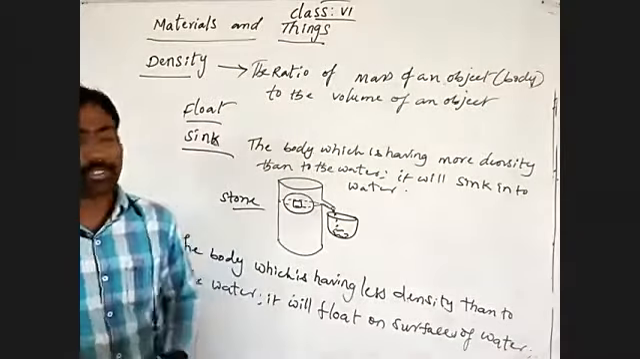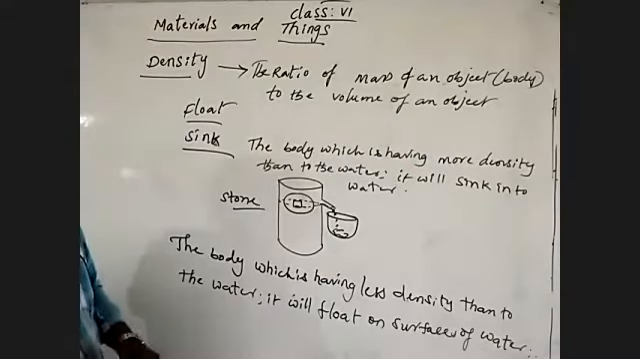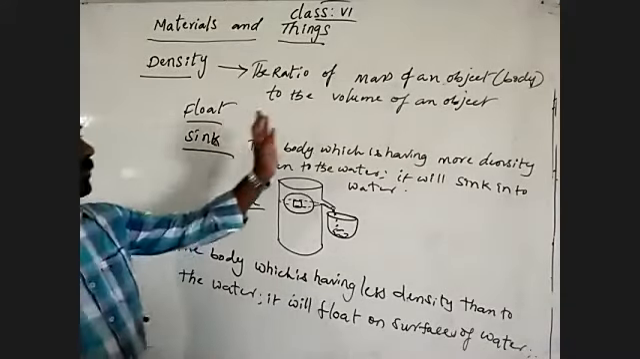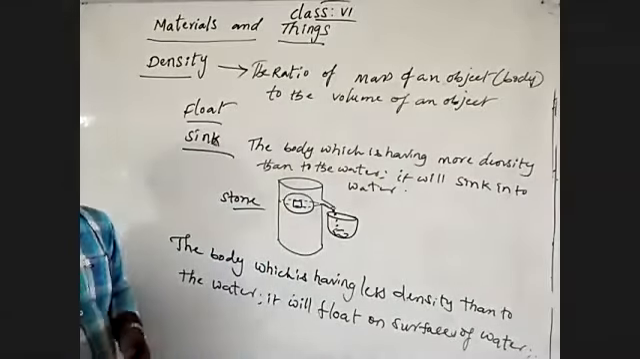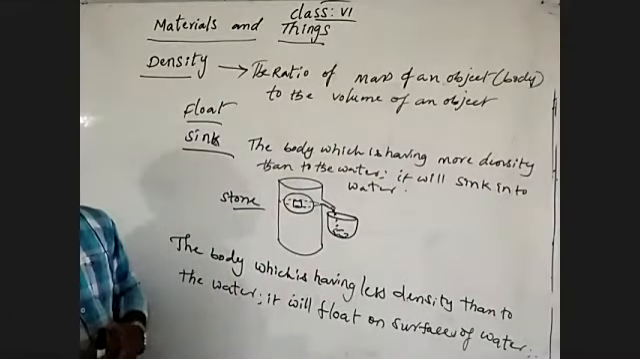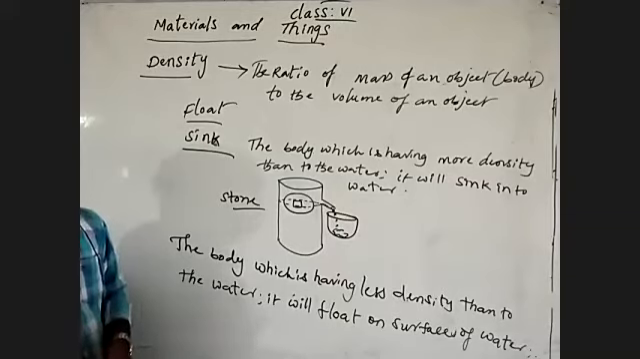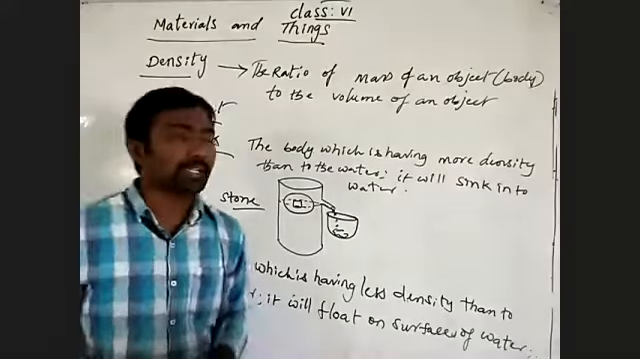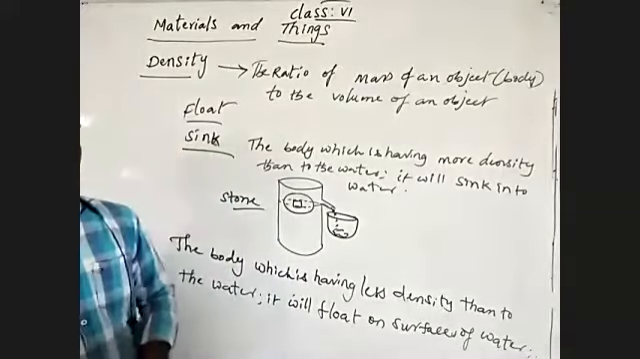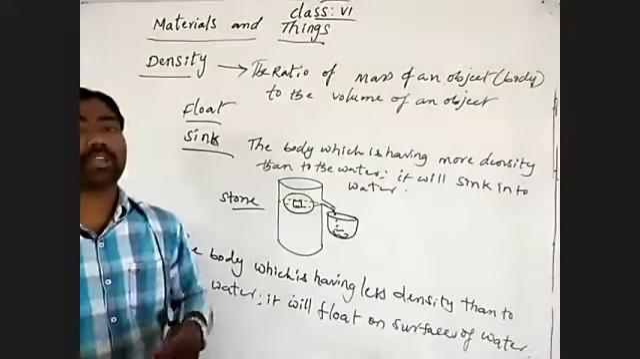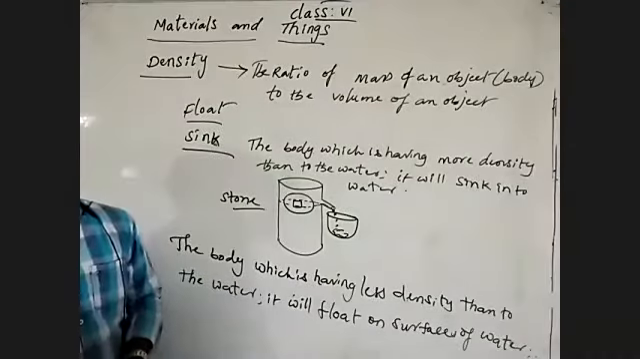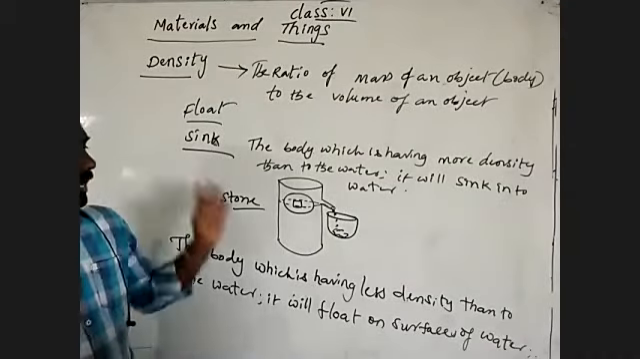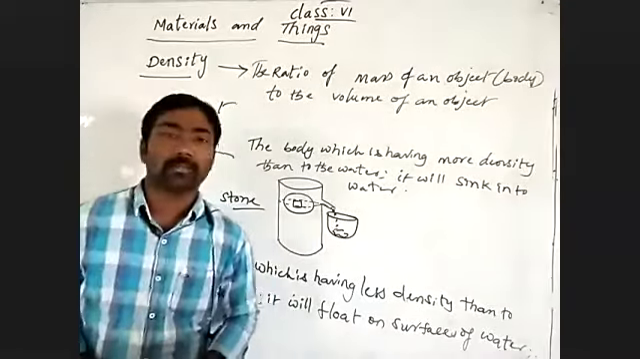The body which has more density has more mass, so it will displace more volume of water. By that, it will sink into the water. The body which has less density has less mass, so it will displace less volume of water, and then it will float on the surface of water. Understand?